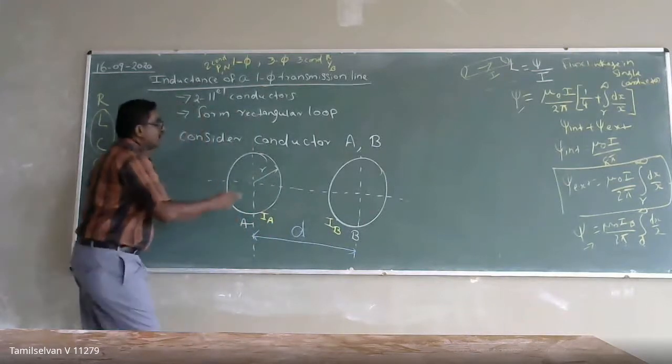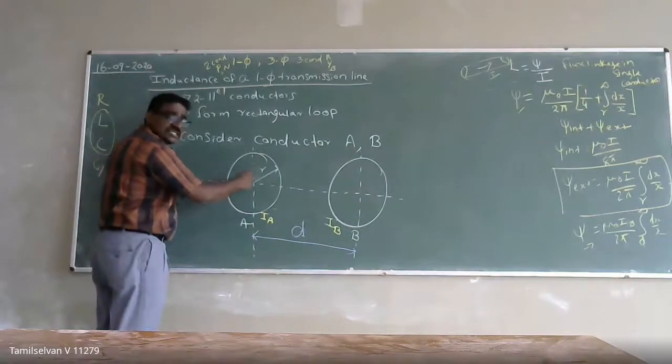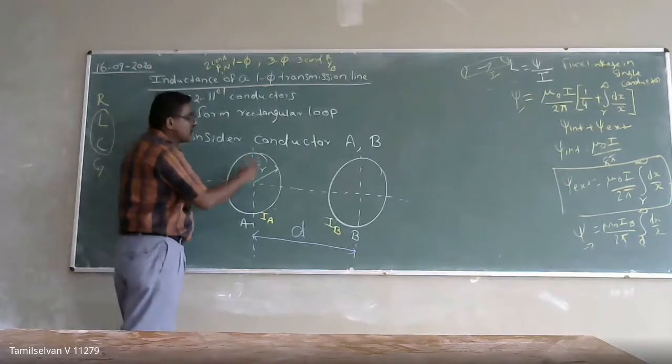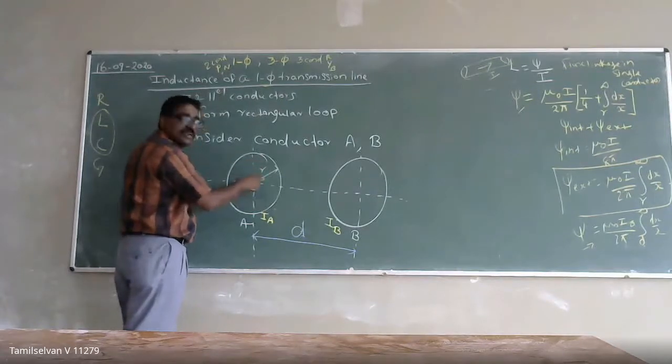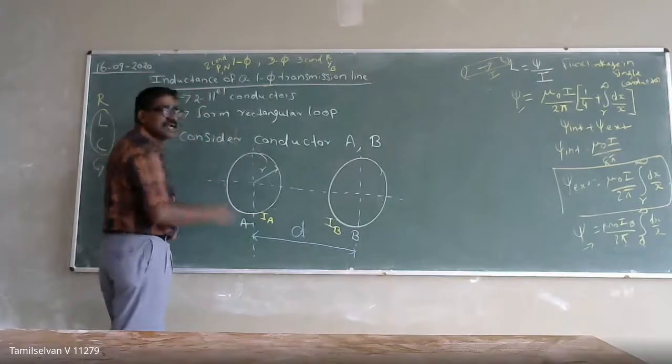So when alternating current flows through this conductor, there will be inductance. How does it arise? There will be a flux linkage. Due to the flux linkage, it will produce an inductance. So now we are going to calculate the inductance.